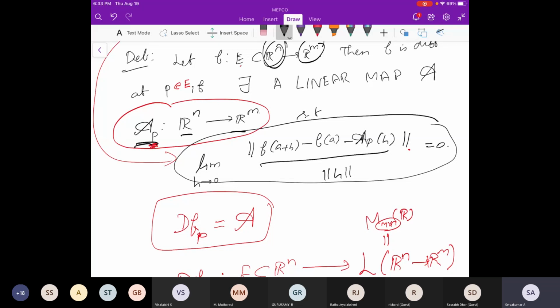If that limit is 0, then that linear transformation A_P is called the derivative at the point P. Also, one can show that this is unique. Once differentiability at a point P is proved, this map is unique.